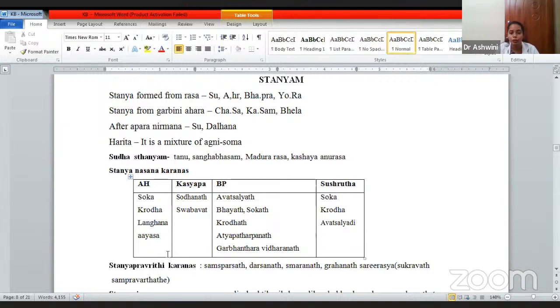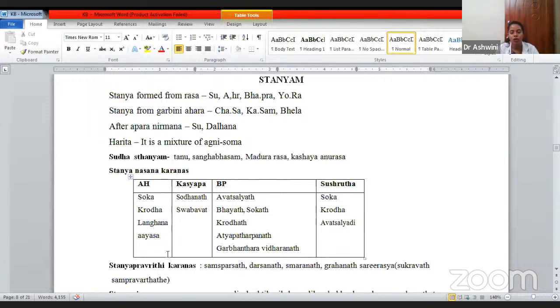Okay, when he has told rasa dhatu, the Stanya gets originated from the rasa. Whereas Charaka in Sharira, then Kashyapa, Bela, he tells that it is from the ahara, garbhini ahara, from some half part or one part of garbhini ahara, the stanya is going to get utpatti. Okay. After apara nirmana, apara is nothing but the placenta. After the apara nirmana only, the stanya utpatti is going to happen. This has been told by Sushruta and Dallana.